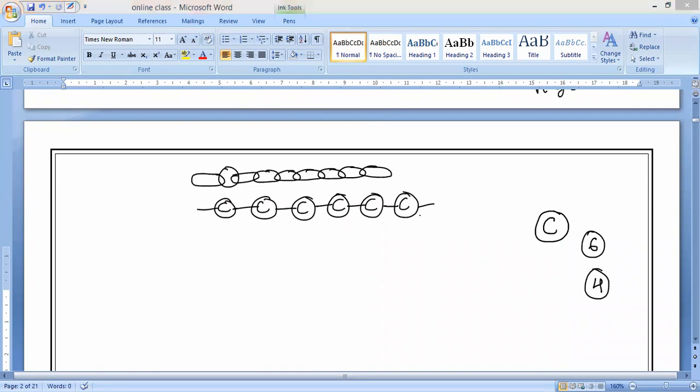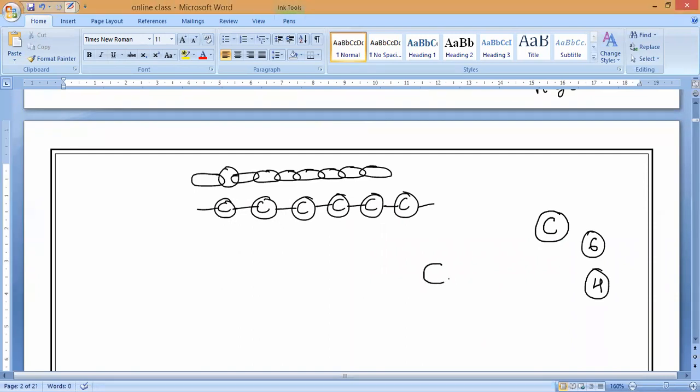What kind of valency, guys? Yesterday I taught you. Tetravalency. So the valency shown by the carbon is called tetravalence. The carbon always needs 4 bonds.